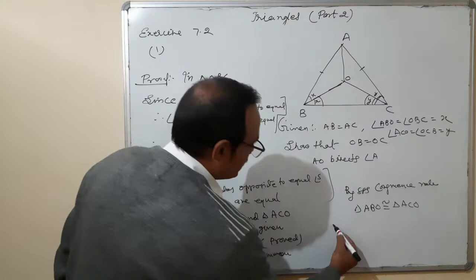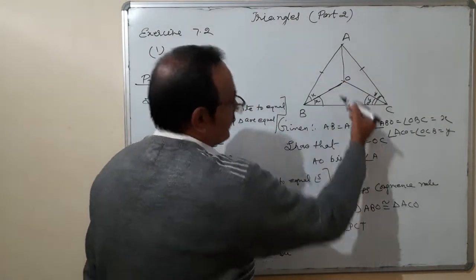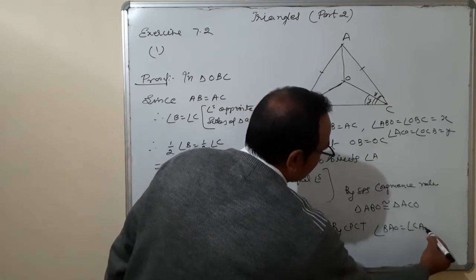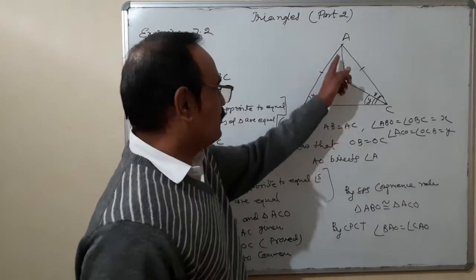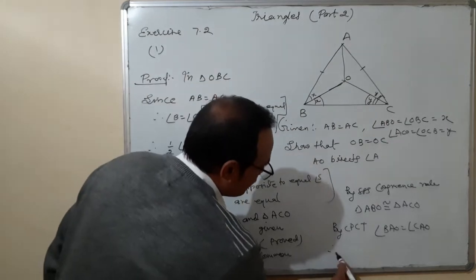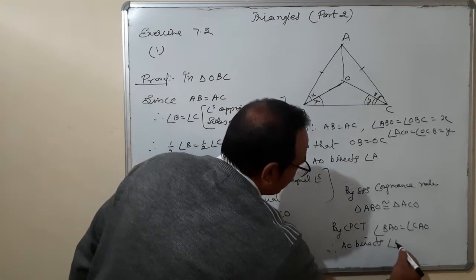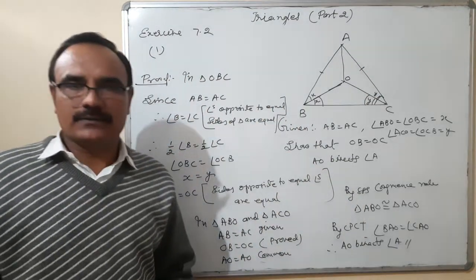Therefore, by CPCT, angle BAO is equal to angle CAO. And if BAO is equal to CAO, what does it mean? AO bisects angle A. Therefore, AO bisects angle A. Okay. This is the proof of the second part.